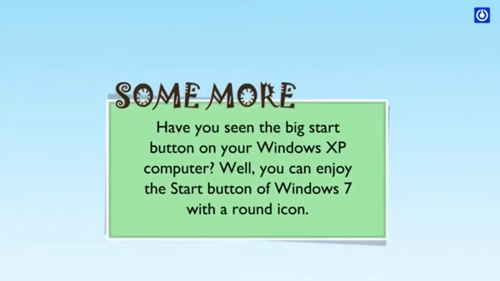Some more. Have you seen the big Start button on your Windows XP computer? Well, you can enjoy the Start button of Windows 7 with a round icon.